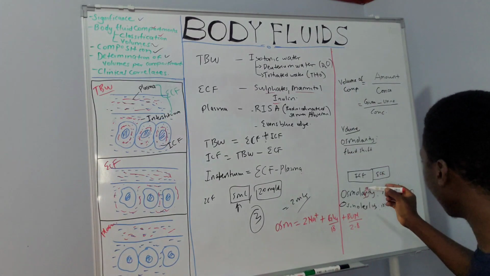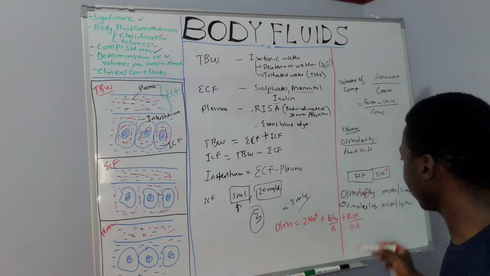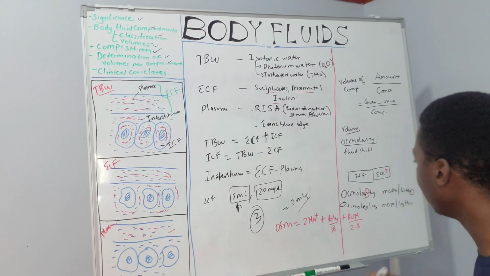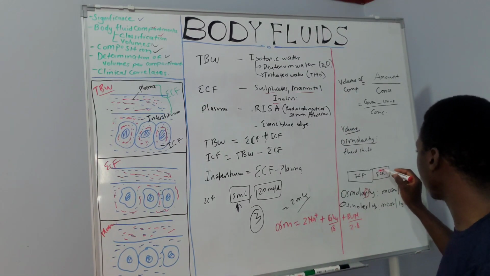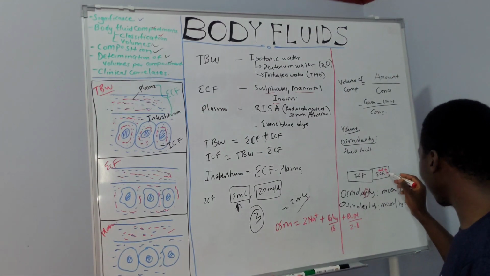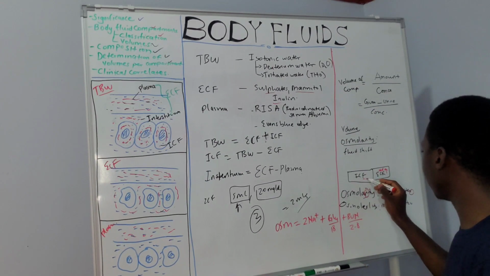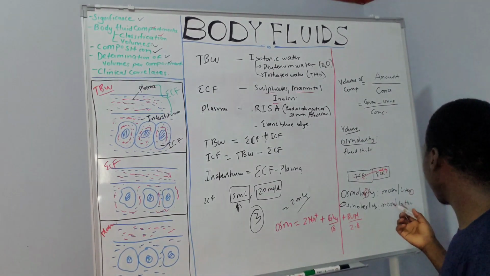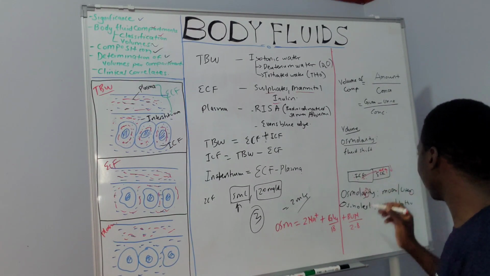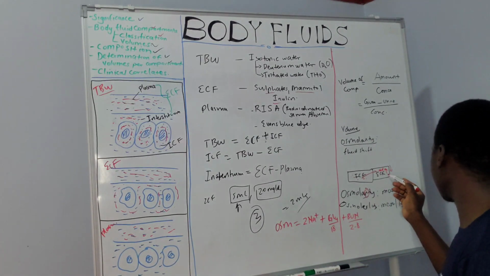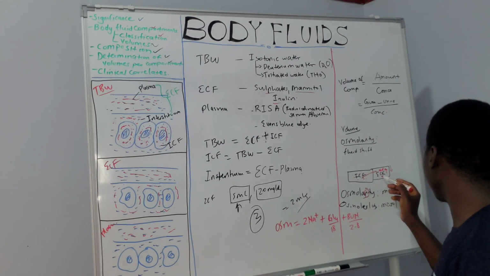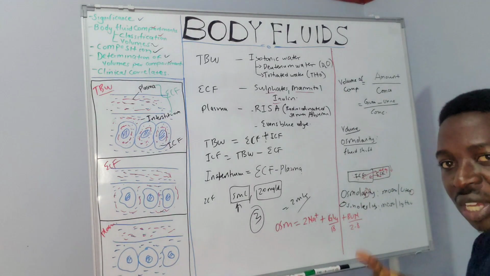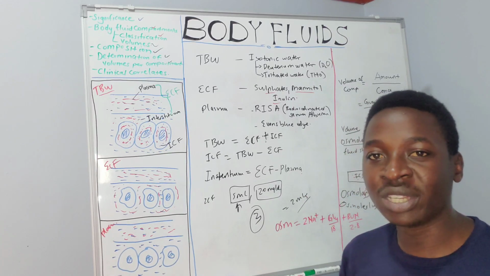Okay, so if the osmolarity in the ECF increases, implying there are more osmotically active molecules, or maybe you have a lot of sodium chloride here, what happens? The osmolarity here increases, so fluid from the intracellular has to shift to the extracellular fluid compartment. Similarly, in the opposite, if the osmolarity of the extracellular fluid compartment falls, then fluid will have to shift from the extracellular to the intracellular fluid compartment. So those are two main important principles we need to remember.